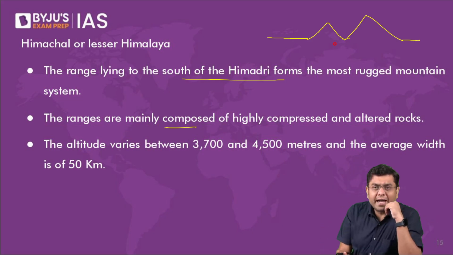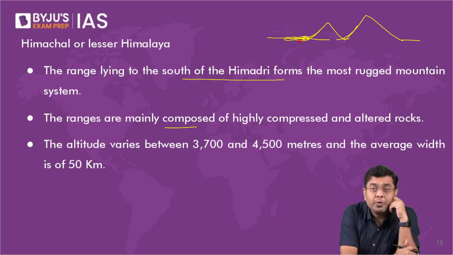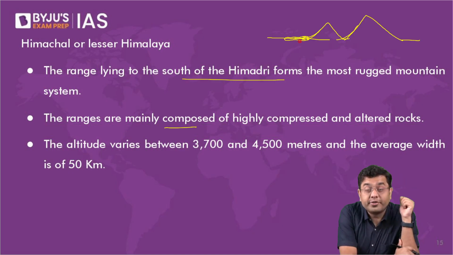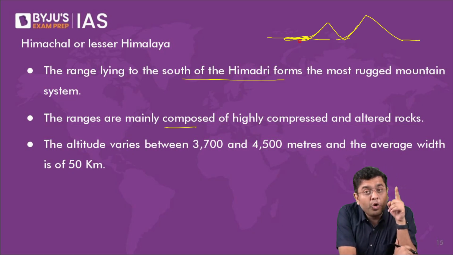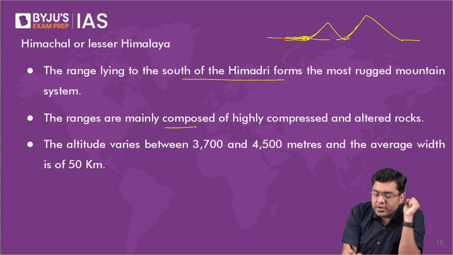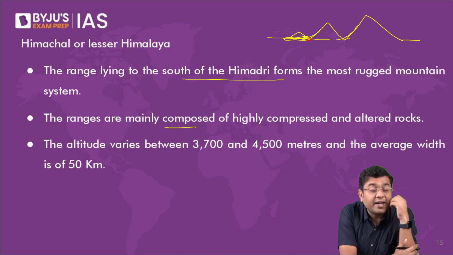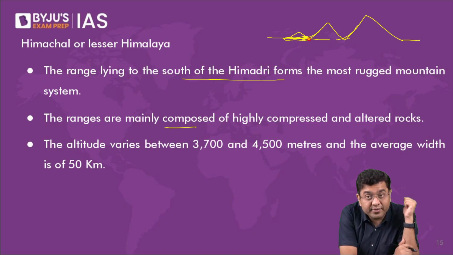So obviously in that period of time, many of the river systems would come into existence, they would come here, they would drain all their deposits in this region. All the deposits would be given here. So the sedimentary rocks, the sedimentary soil, all of them you would find here. So when the folding started for the formation of Shivalik, that is when all these deposits also got folded. That is why it is said that Shivaliks are nothing but the deposits brought by the rivers which once originated from the Great and the Middle Himalayas. Right?